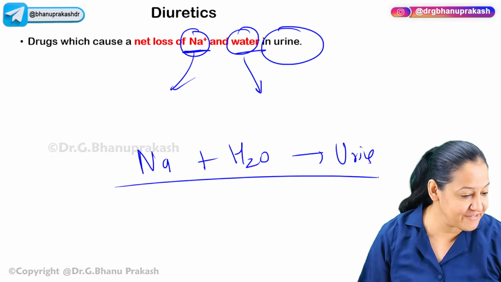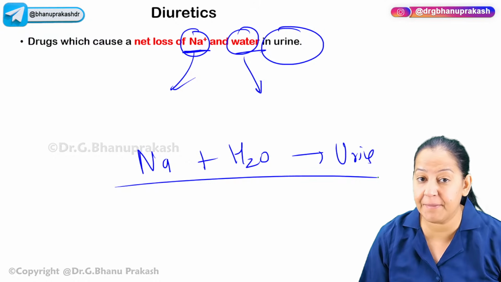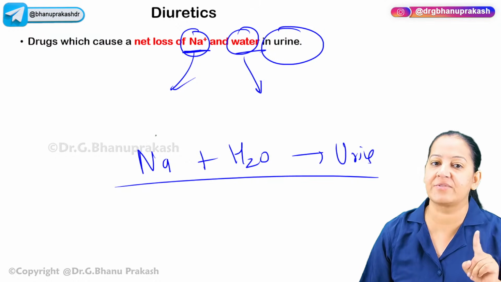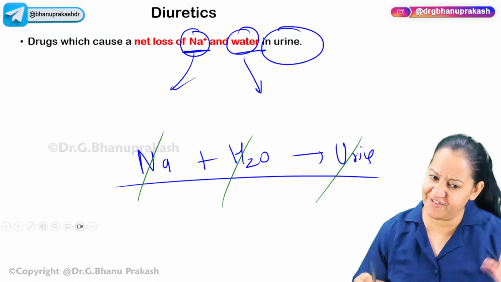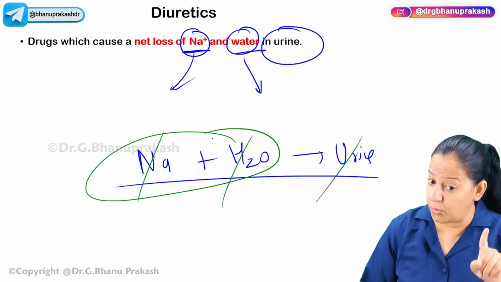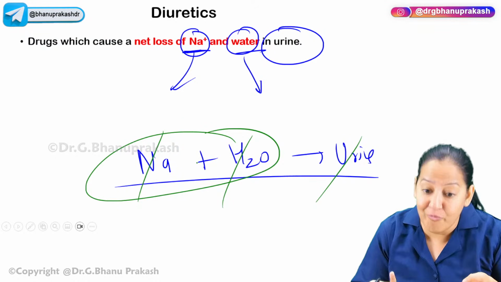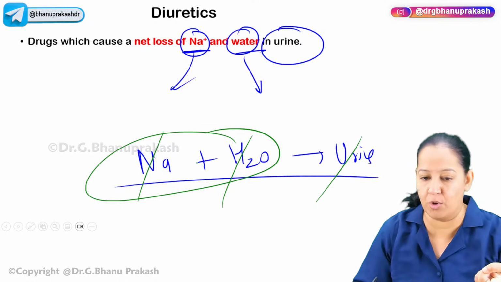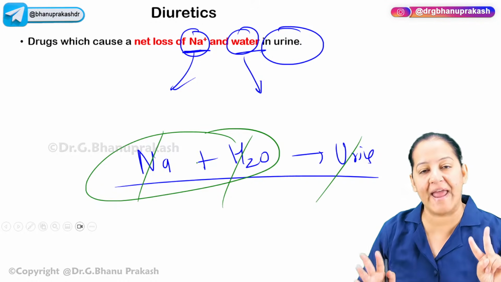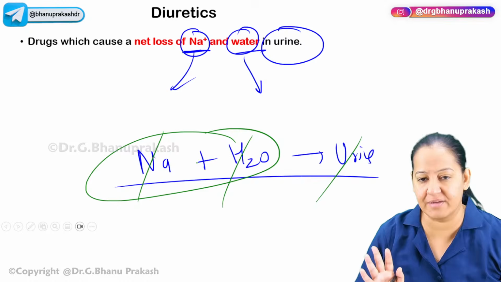How many of you got the definition? What's the definition of diuretic? Diuretics are the drugs which excrete sodium and water in the urine. Any drug which excretes two things in the urine. If sodium is going, of course, water will go. Obviously, if sodium goes, water will also follow. Sodium and water both are excreted in the urine with any drug. Such a drug is a diuretic.